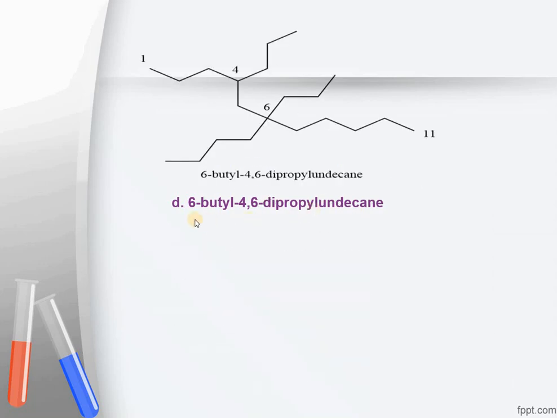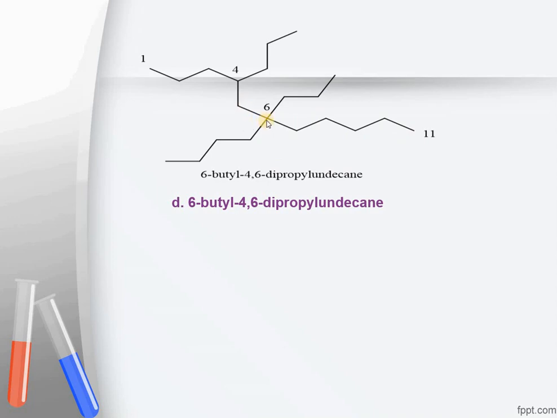This is the structure of 4,6-dipropylundecane. I have numbered various carbon atoms as well. We will start numbering from this side: 1, 2, 3, 4, 5, 6, 7, 8, 9, 10, 11. There are 11 carbon atoms in undecane.